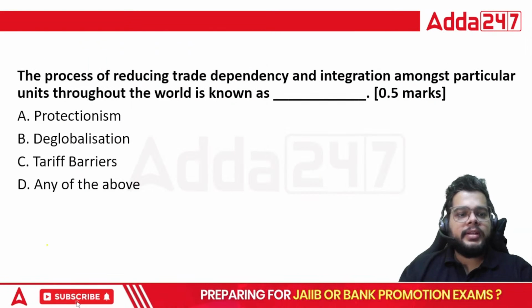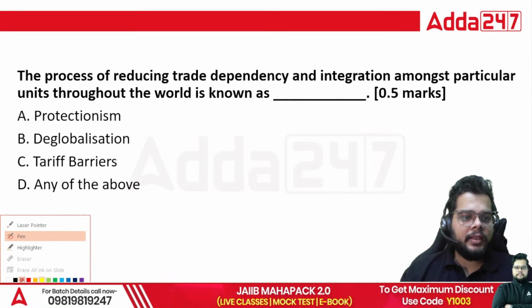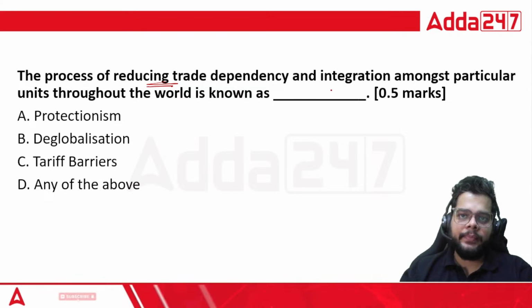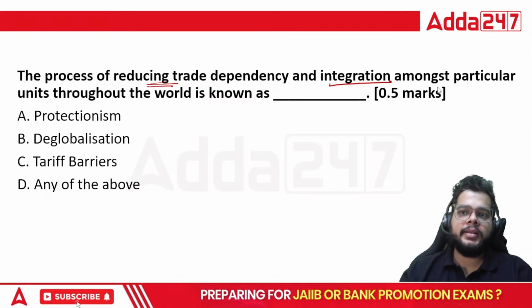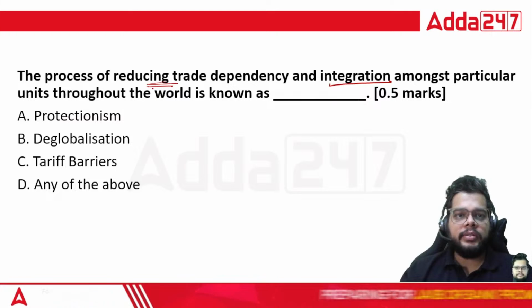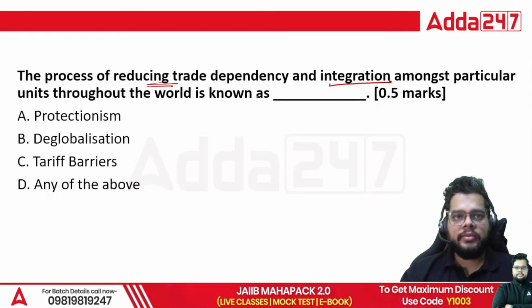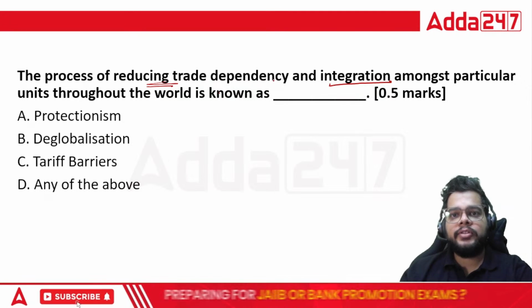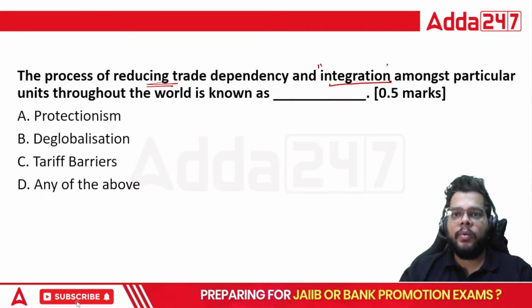Now, the next question talks about the process given in this particular statement: the process of reducing the trade dependency and integration amongst the particular units throughout the world is known as dash. Just now I have told you that globalization refers to the integration of the world economies.